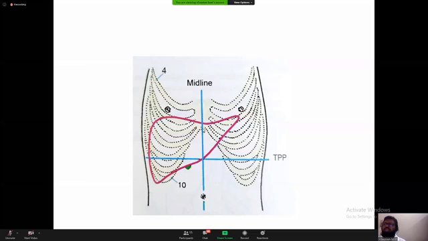So we can show the position of the liver in other figures like this. Here you can see there are some other books, very nice books. This is a very nice book, clinically oriented. The pictures are very nice.